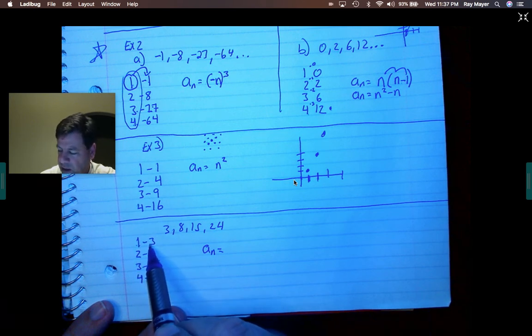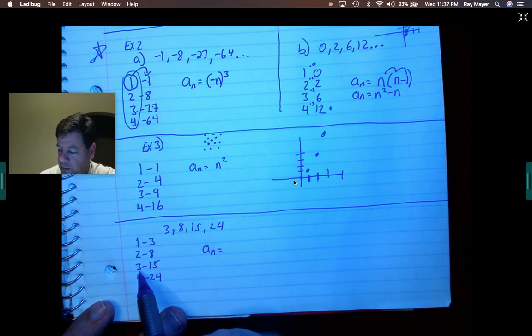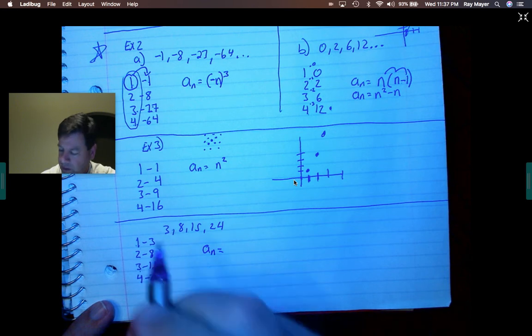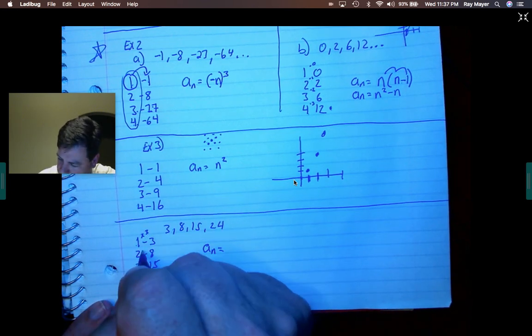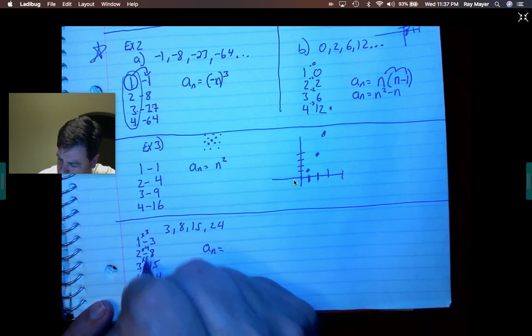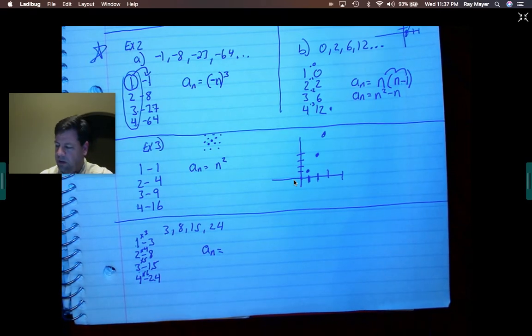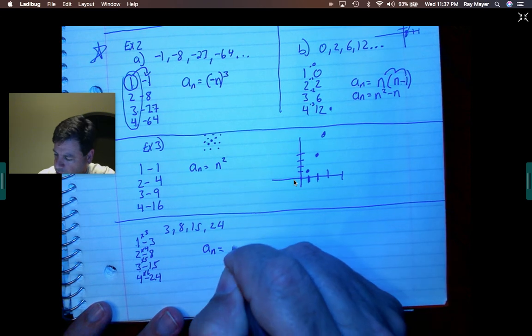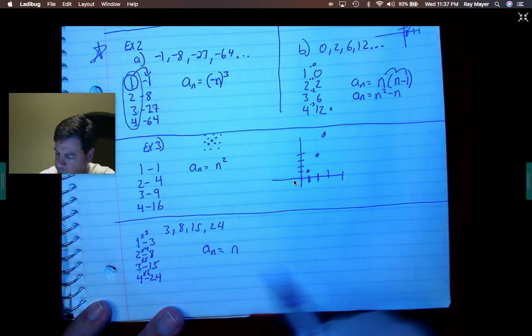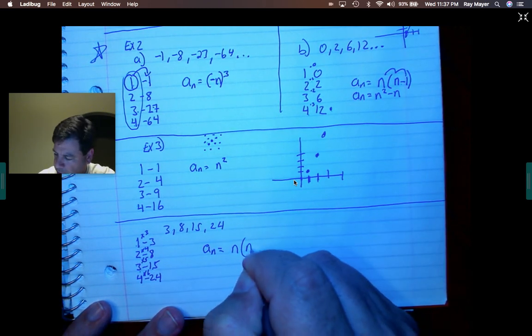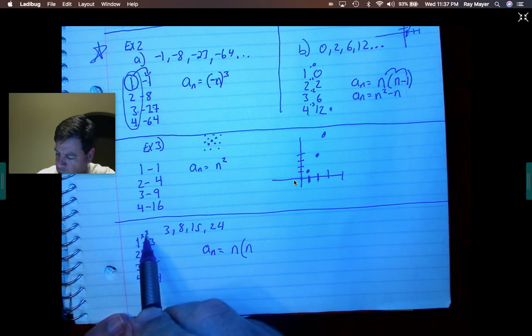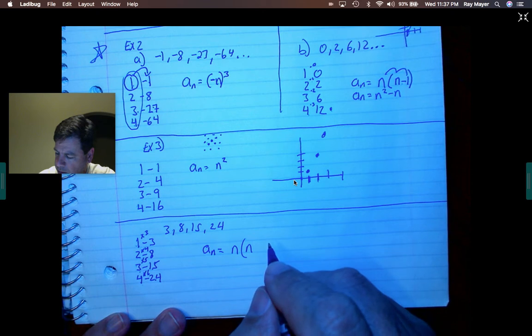Multiply by 3. Multiply by 4. Multiply by 5. Multiply by 6. Times 3, times 4, times 5, times 6. I'm starting to see a pattern here. I'm going to take the n value, which is the 1 and the 2 and the 3 and the 4, and I'm going to multiply that by n. Now, n is 1, so I need that to be a 3. Can I add 2 to that?